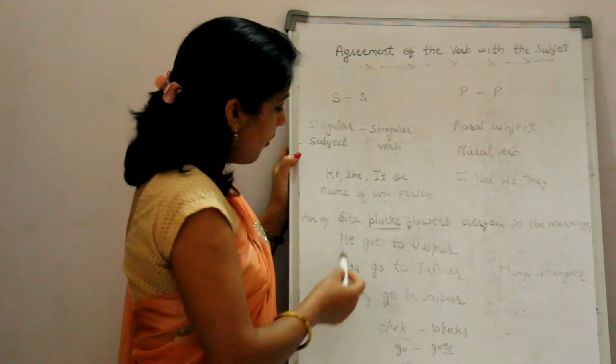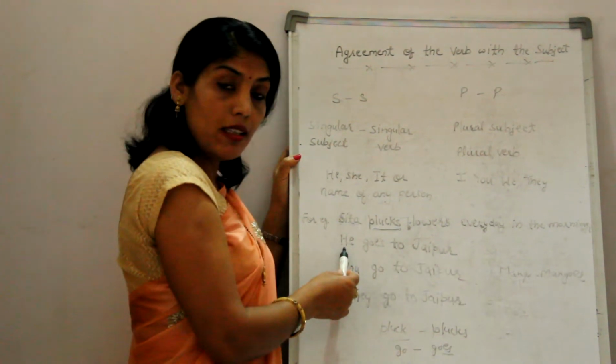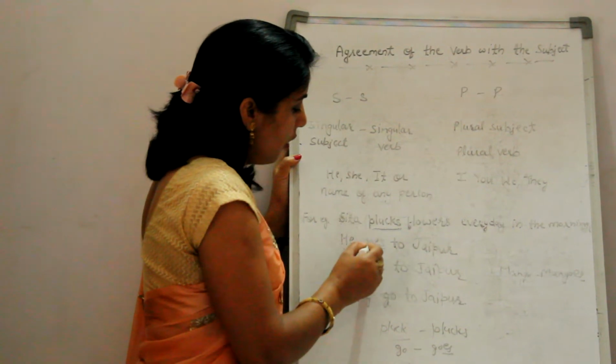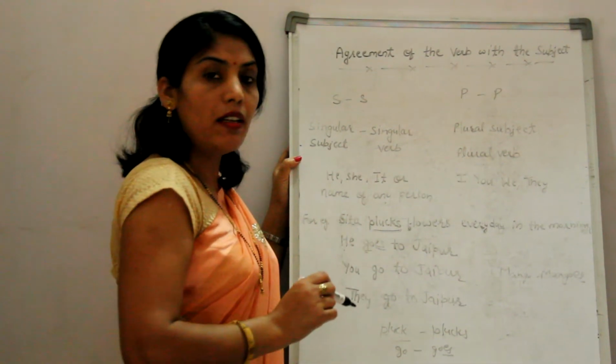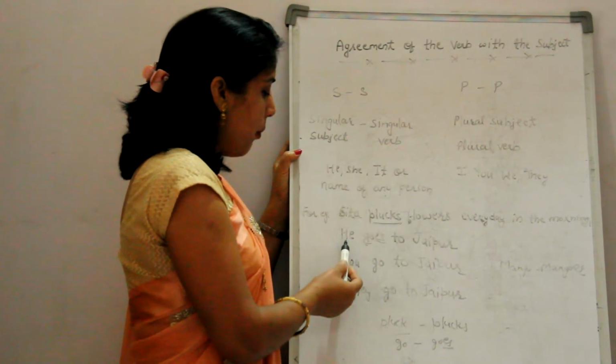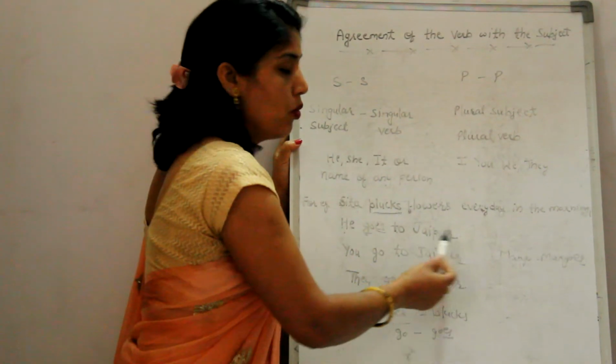We see another example. He goes to Jaipur. He is the singular subject and by adding es to the verb go, we are making it singular. So the correct sentence, or the agreement of this subject with the verb, is: he goes to Jaipur.